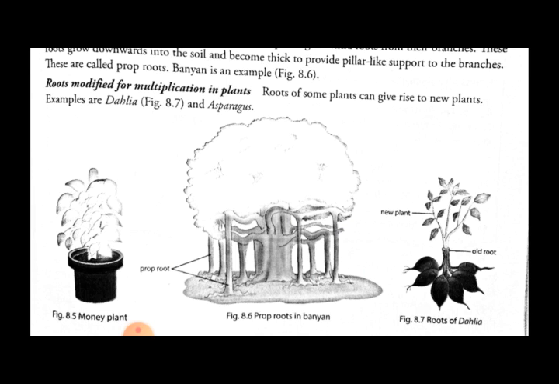So this was the explanation of the root system of the plant. About the shoot system of the plant, we will talk in our next video.